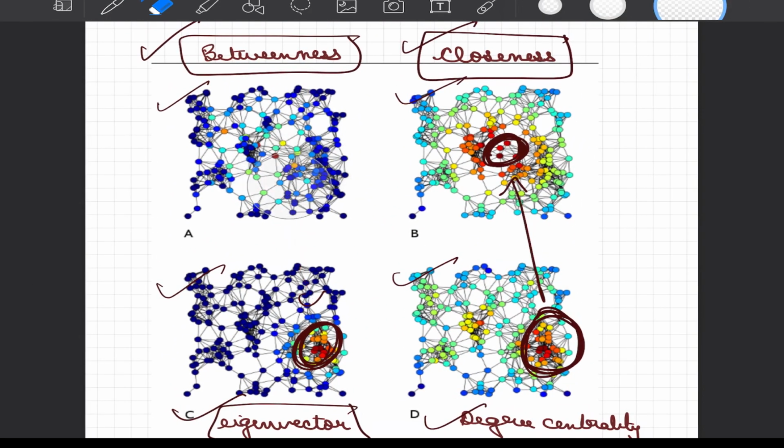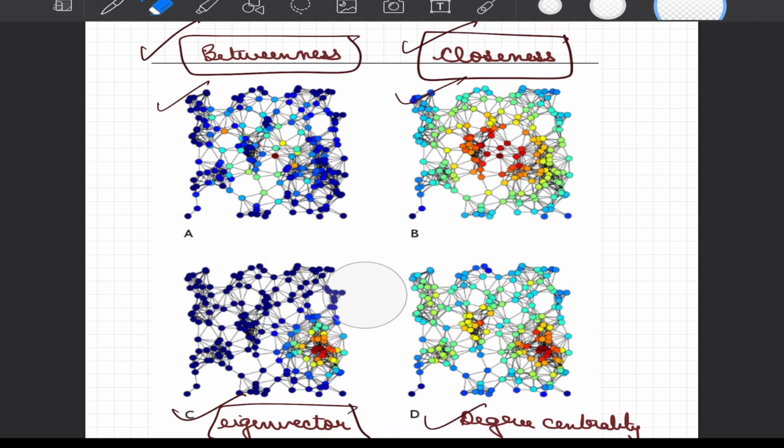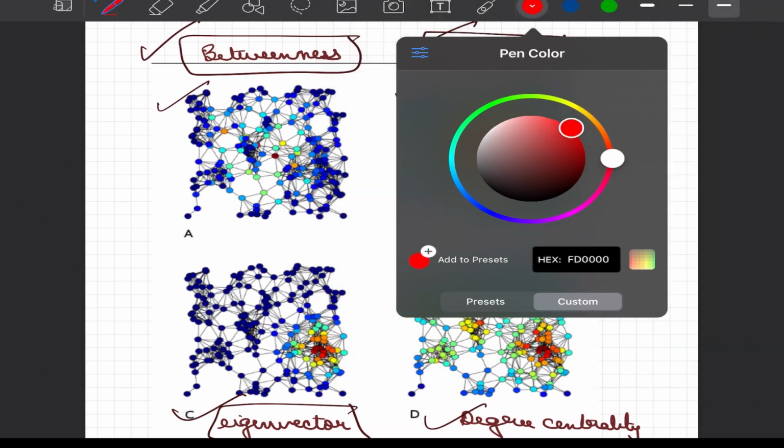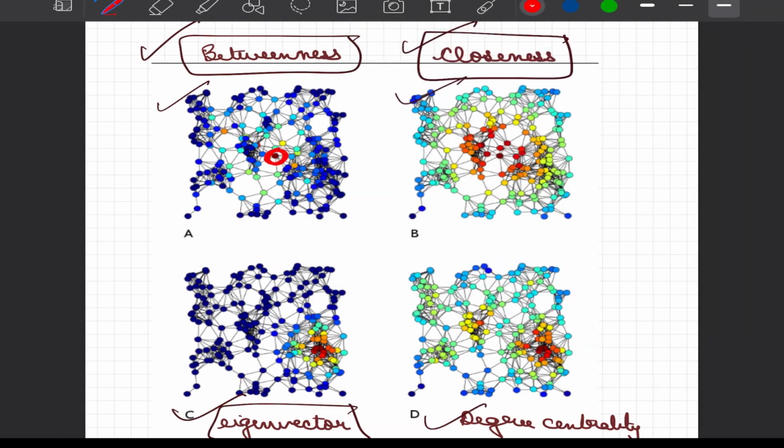Now going back to our first figure, as I promised we will return back. If you look at this figure again, this will make more sense to you. You see that there is a node towards the center which has high betweenness centrality, as many shortest paths between a pair of nodes have to pass through this node. Similarly, the nodes at the center are closer to everybody, even including the nodes on the periphery, and hence you will see that these nodes have higher closeness centrality.